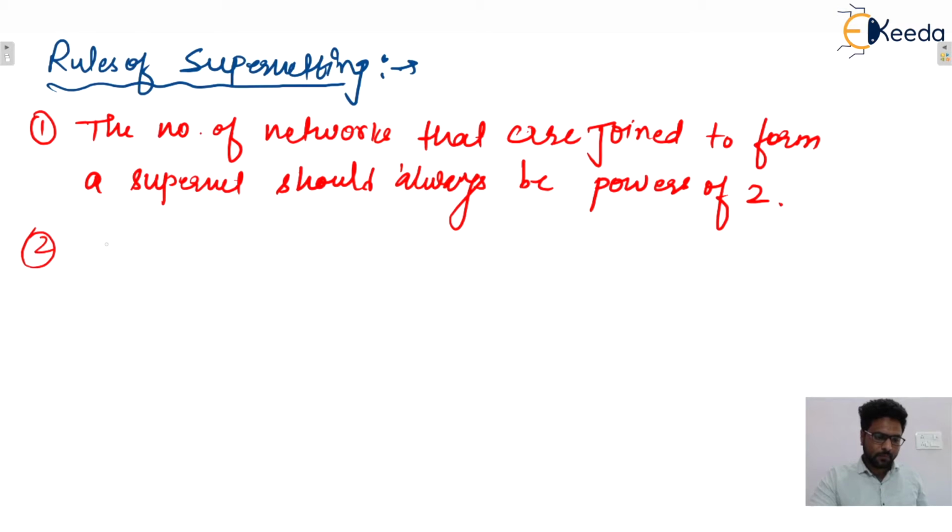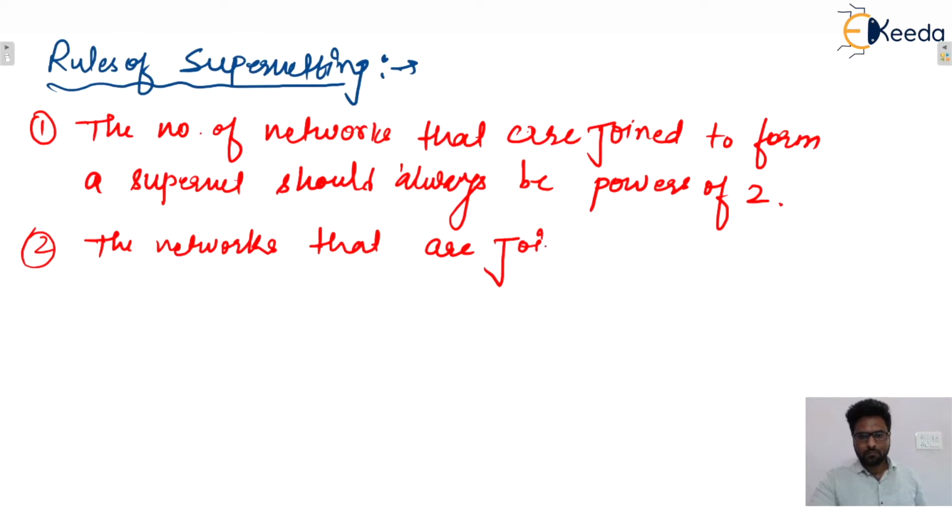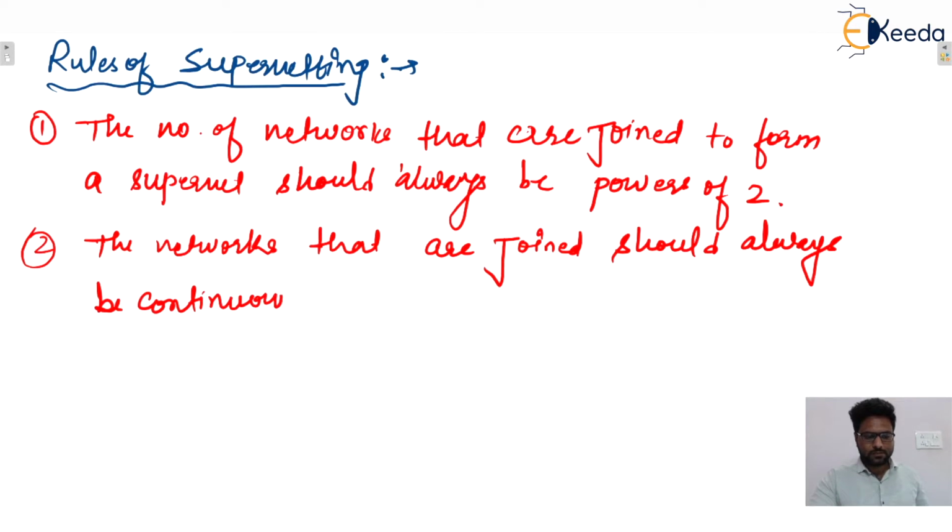Next one. Second one: the networks that are joined should always be continuous. What is the meaning of continuous? Let's consider, for example, in class C: 199.6.2.0, then 199.6.3.0, then 199.6.4.0.